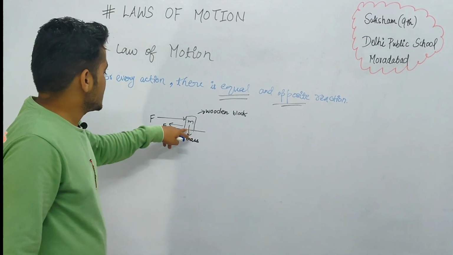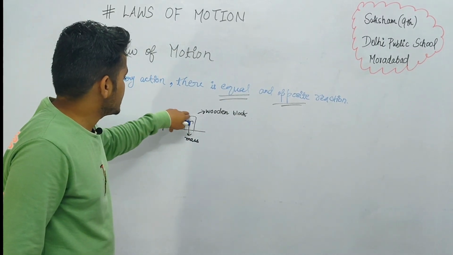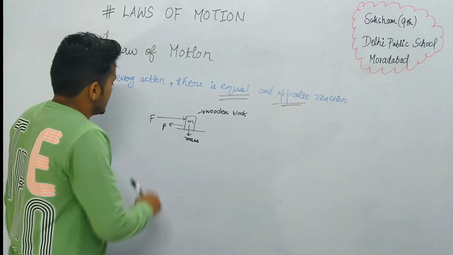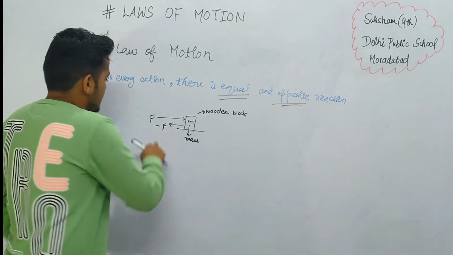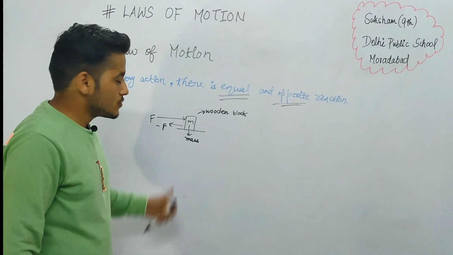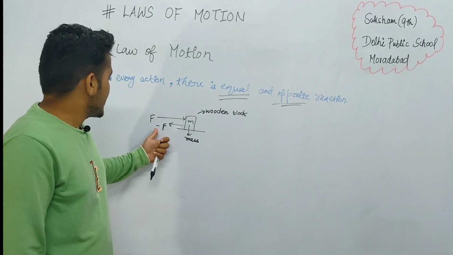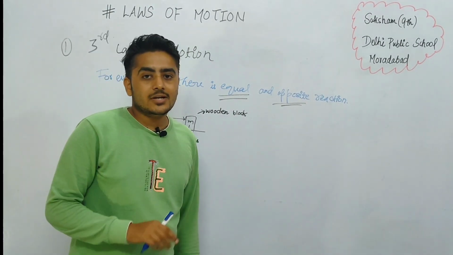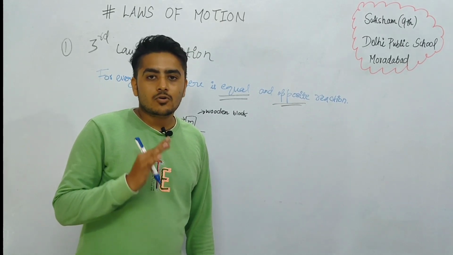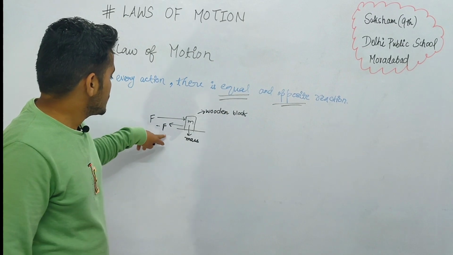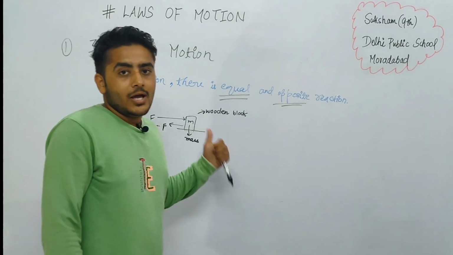Since this direction we have taken as the positive direction, this force must be negative. Some students get confused by this negative sign, so don't get confused. This negative sign only represents the direction. It doesn't mean that the force is negative. There can't be negative forces. Forces are always positive, but since this force was applied in the backward direction, we have taken it as negative.